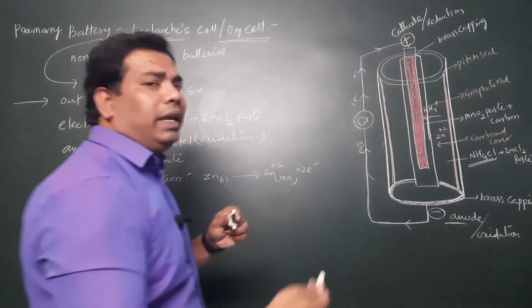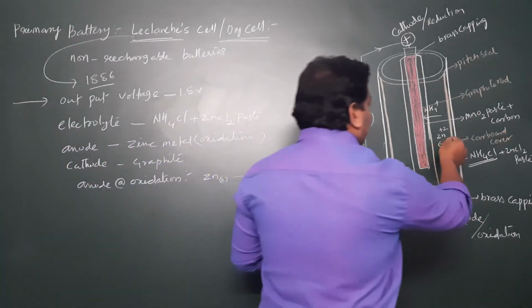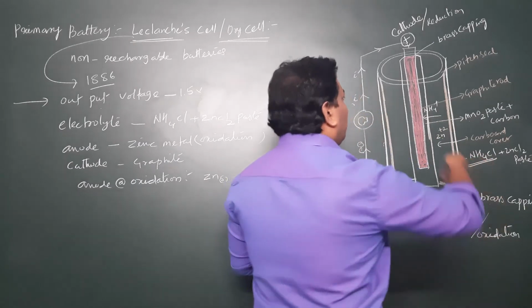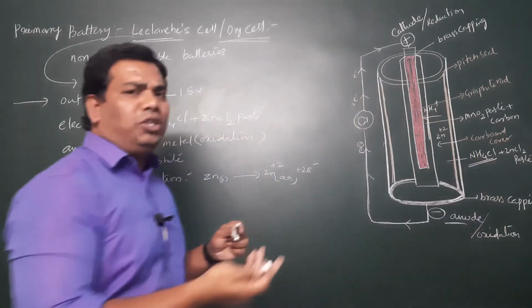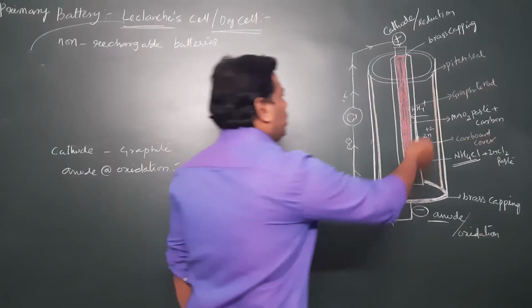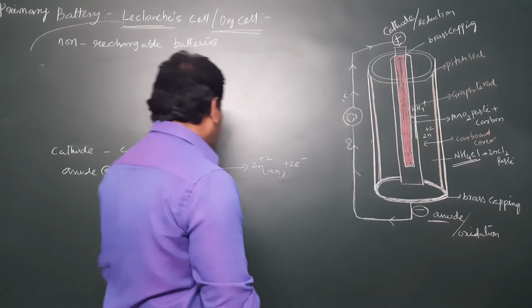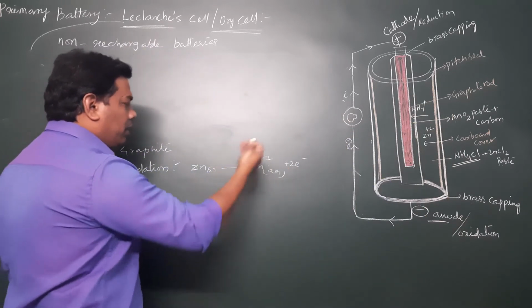What will happen? The NH4+ ions move towards the graphite rod. Where the Zn is oxidized, obviously the other material is going to be reduced. Here the ammonium ion, from ammonium chloride, NH4+, is going to be reduced at the graphite rod. So I'll write the overall cell reaction for the anodic part.